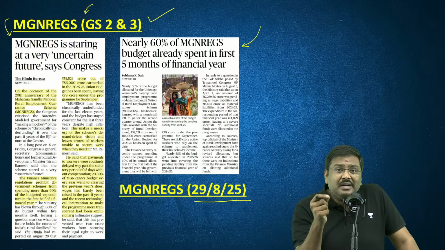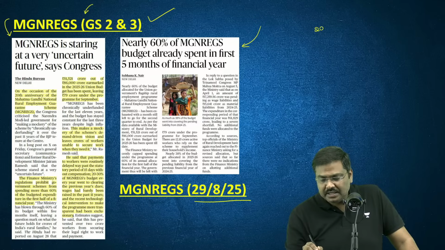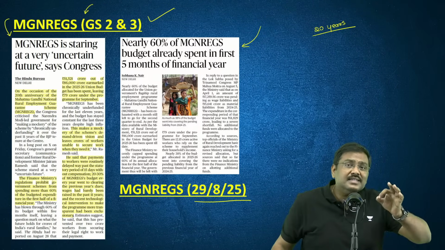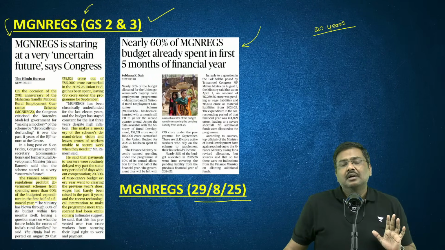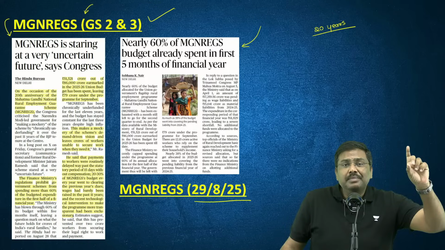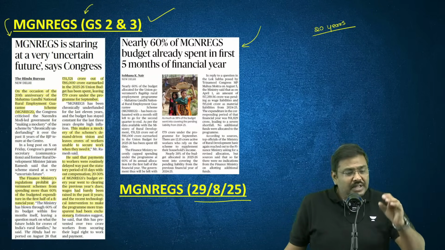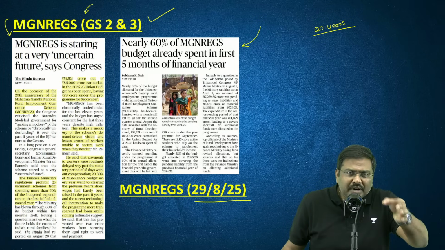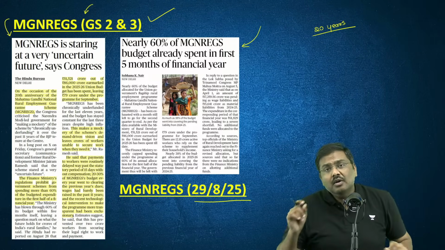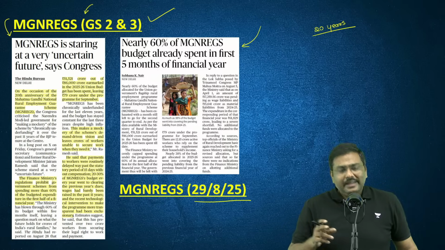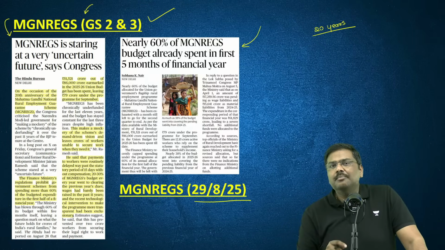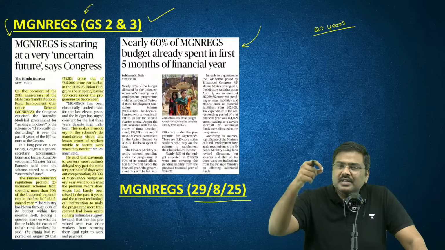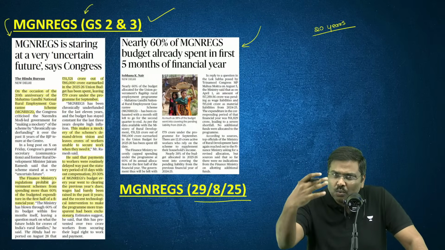Why? MGNREGA has completed 20 years. That is the reason. Please remember this. MGNREGA has completed 20 years. Pradhan Mantri Jan Dhan Yojana has completed 11 years. So these kind of initiatives automatically will become very important, not only for the preliminary examination, but also for the mains examination. And that's the reason I'm reiterating this point. Please have the habit of having all the current affairs related to these kind of concepts at one place.